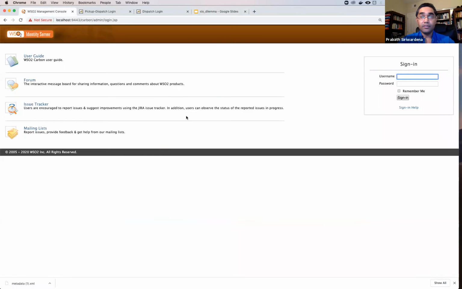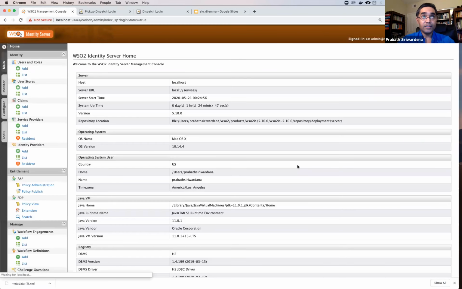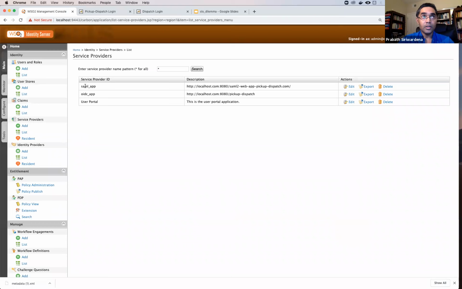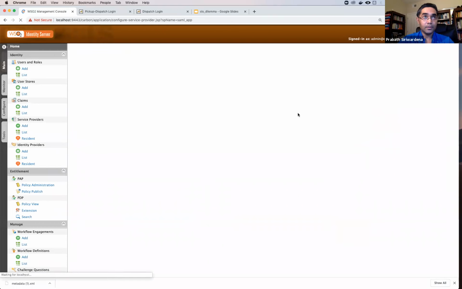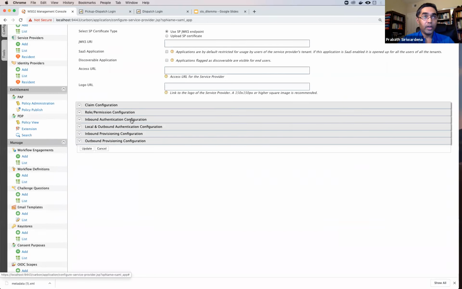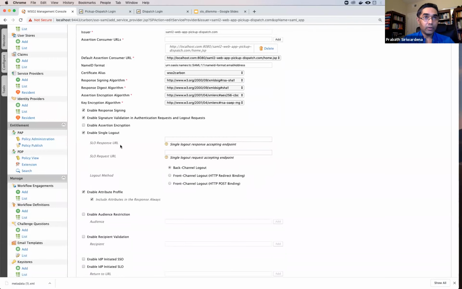I'm using Identity Server for the demo. So let me log into the Identity Server. Here, first, I need to register a SAML service provider. I already have done that. I'll just show you the configuration. So this is my SAML application. If you go to inbound authentication configurations, these are the configurations we support. If we expand the SAML configuration, I have specified an issuer, the assertion consumer URL, and then I have enabled single logout, right?